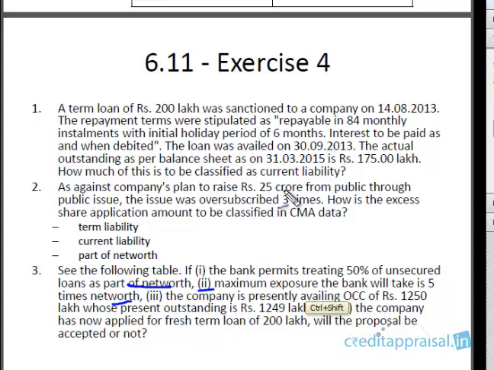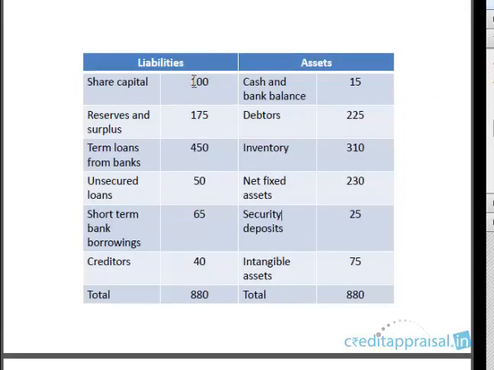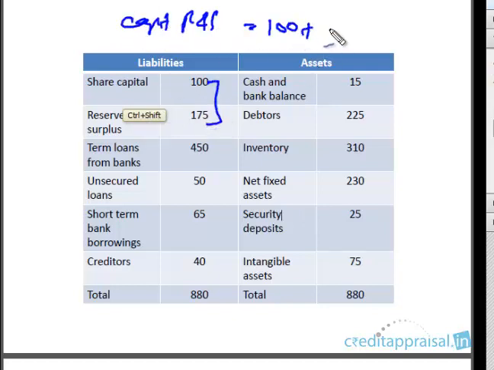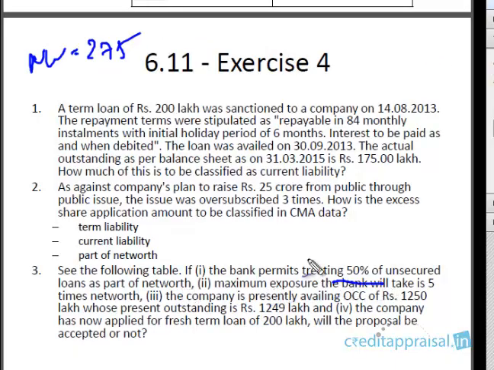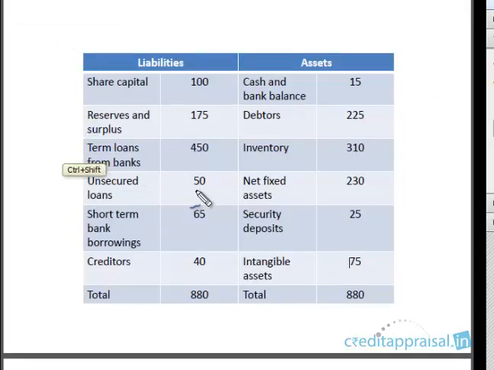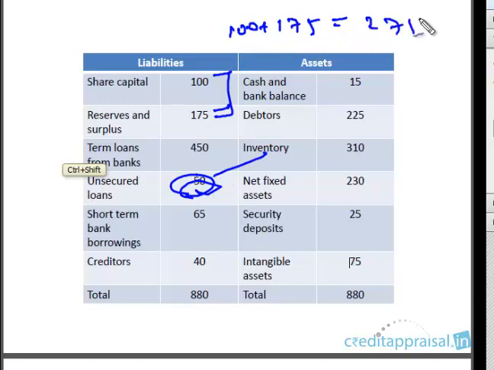First of all, let us calculate the net worth here. We had a formula. What is net worth? Capital plus reserves and surplus. This is 100 plus 175, so this is 275. The bank is also accepting 50% of unsecured loans as part of net worth. What is the unsecured loan? Unsecured loans is 50 lakhs, as you see here. So not only 100 plus 175, that is 275, but in addition 50% of unsecured loans, that is 25.